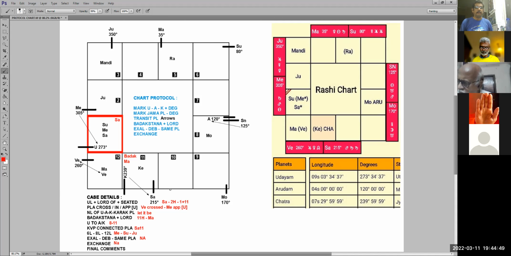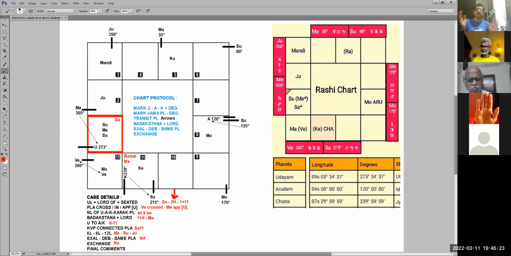Chalo, theek hai. Now we are trying to analyze this. So Saturn, we said, was all this. Now we are looking at second house. Second house का main कारक तत्व is addition to family. Second house is also self-earned income. Second house is the house of speech. Second house is the house of food habits.